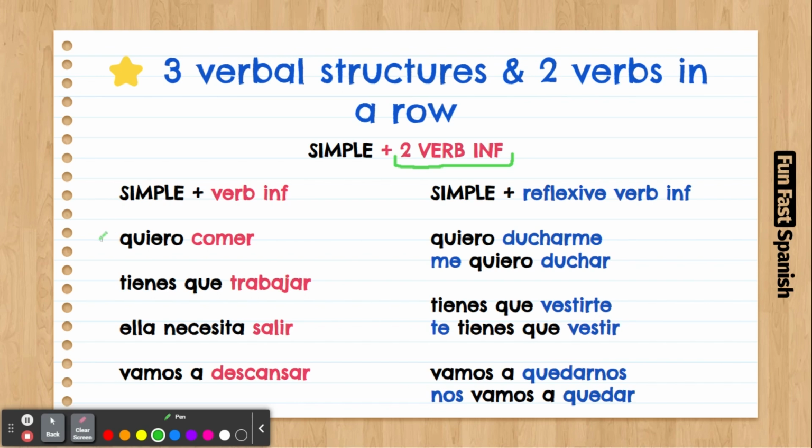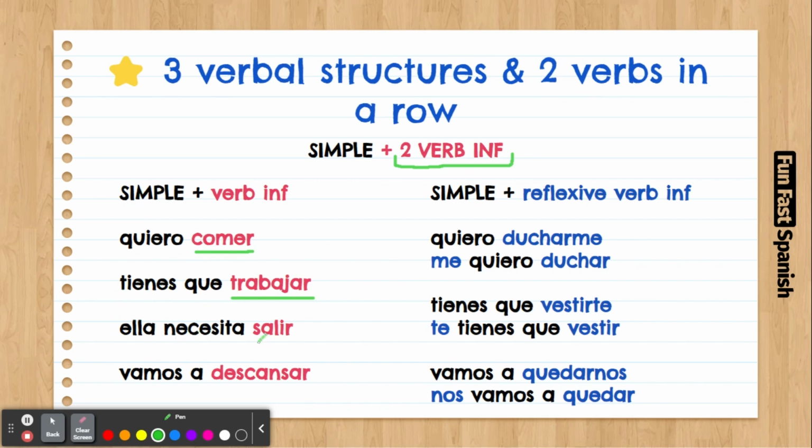Yo quiero comer, or quiero comer. Second verb goes in infinitive. The first one always goes in the simple structure. Yeah, yo quiero. Yeah, tú tienes que trabajar. Trabajar goes in infinitive. Yeah, tú tienes que, simple structure.